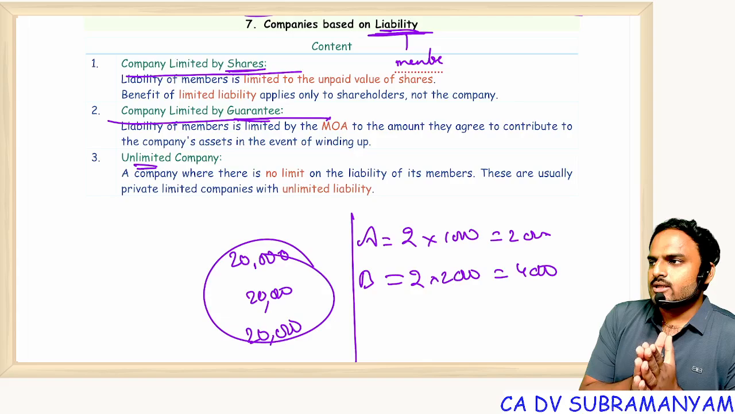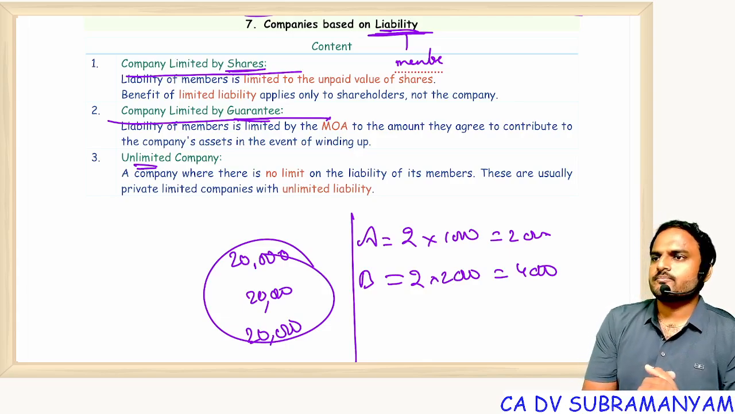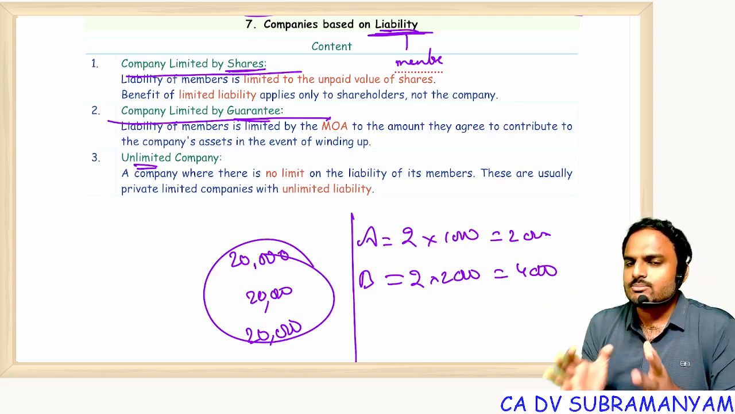And tell me, in a company, liability is limited, right? In a company limited by shares, liability is limited. Is there any concept called joint and several liability in a company? Yes or no? The answer is no. First of all, what does joint and several liability mean?